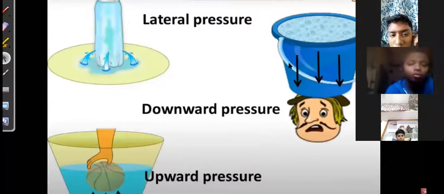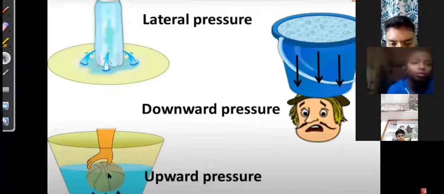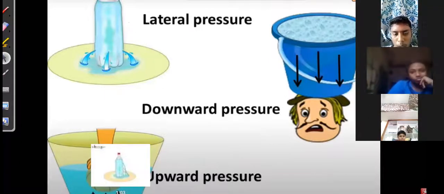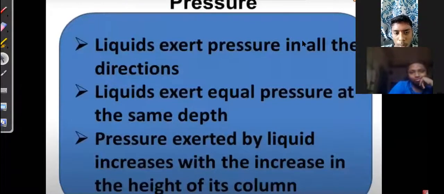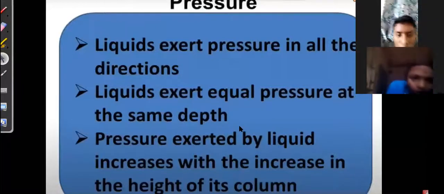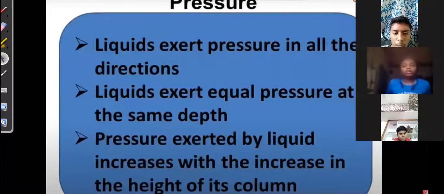Here downward pressure, here upward pressure. So when you push the ball downwards in the water, it exerts upward pressure. So one is lateral pressure, downward pressure, upward pressure. Liquids exert pressure in all directions. Liquid exerts equal pressure at the same depth. Pressure exerted by liquid increases with the increase in the height of its column.